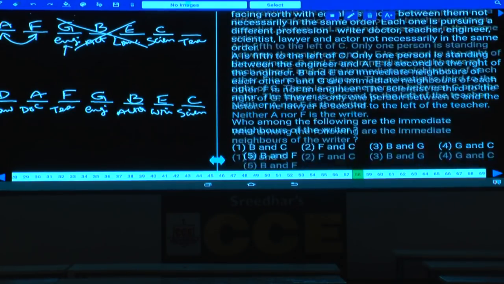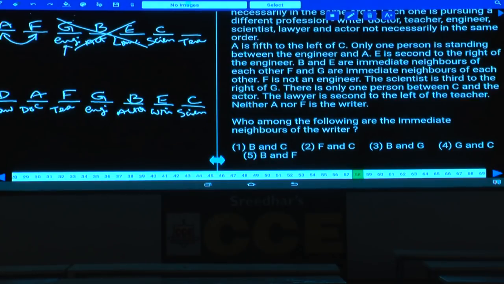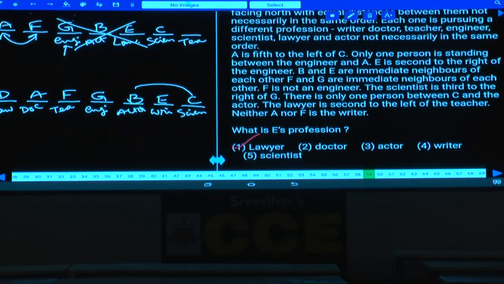Then question number 58, who among the following are the immediate neighbors of the writer? B and C are the immediate neighbors of the writer, that is given in choice 1. Then question number 59, what is E's profession? E is the writer and it is given in choice 4.